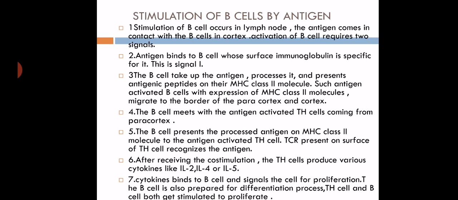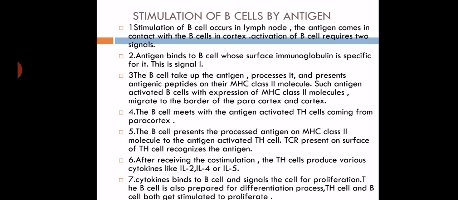The B cell presents the processed antigen along with the MHC class 2 molecule to the antigen activated T helper cell. So the B cell processes the antigen along with the MHC class 2 molecule, and then it activates the T helper cell.